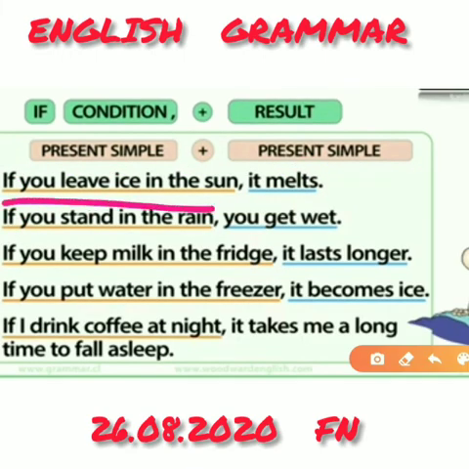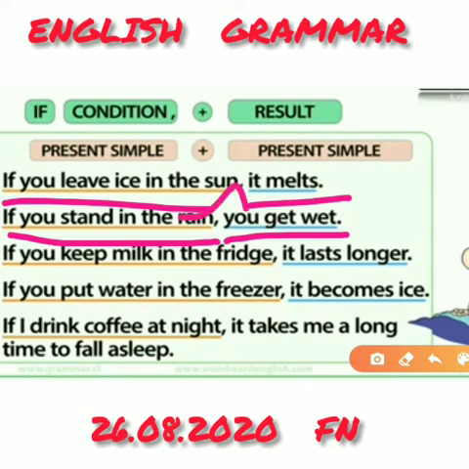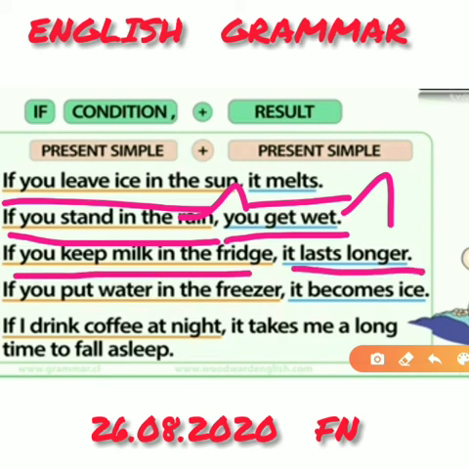If you leave ice in the sun, it melts. We had seen this sentence already. Let's look at some other example sentences. If you stand in the rain, you get wet. The condition is if you stand in the rain and the result is you get wet. Yes, this is a general truth, isn't it? See the next sentence. If you keep milk in the fridge, it lasts longer. In this sentence, the condition is if you keep milk in the fridge and the result is it lasts longer.